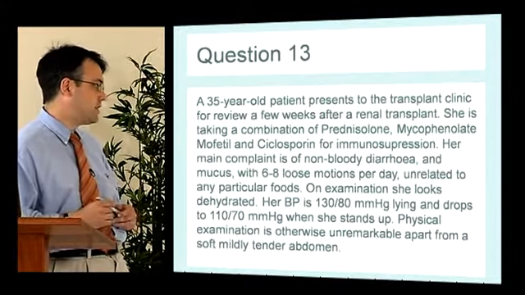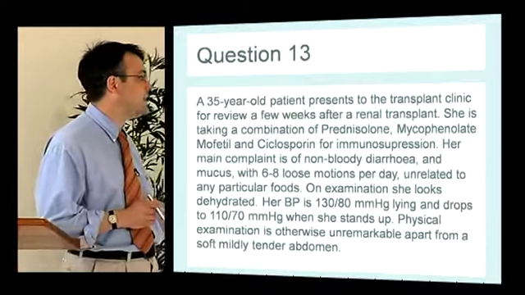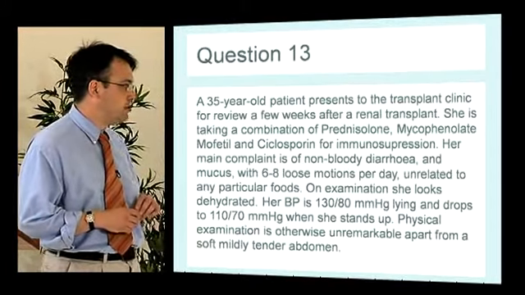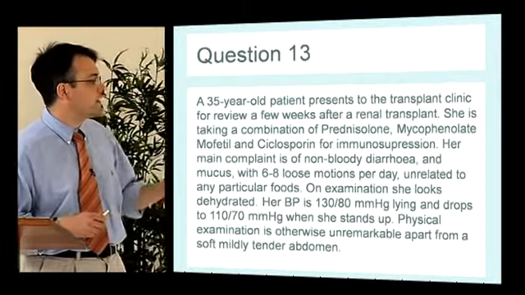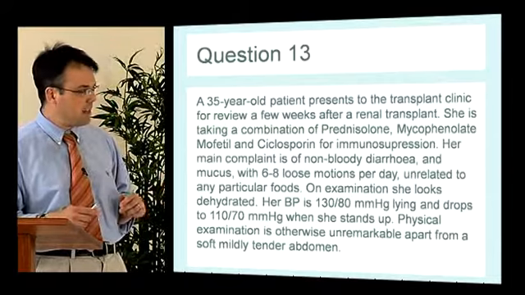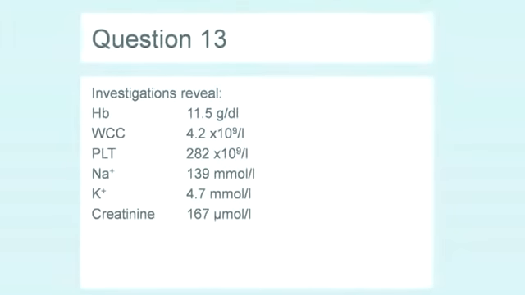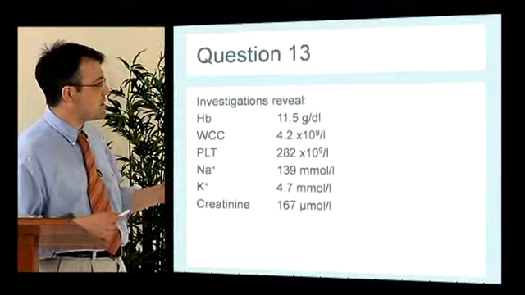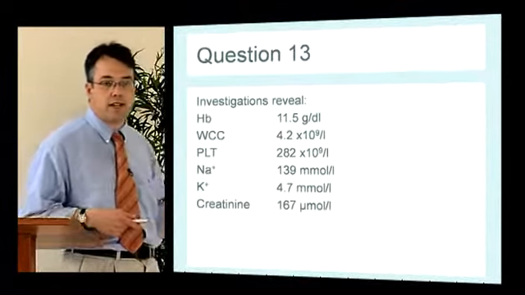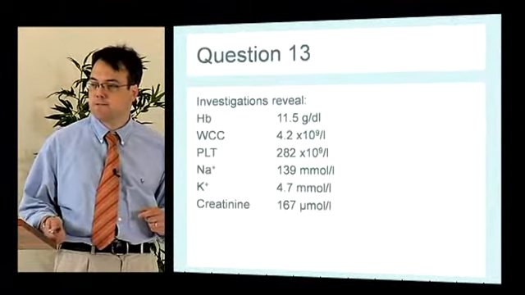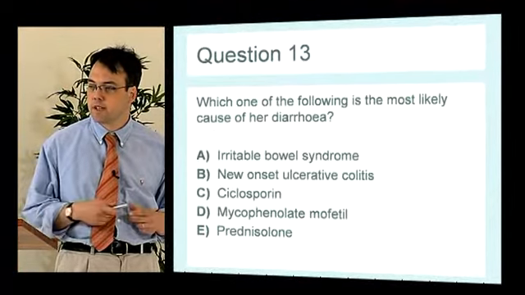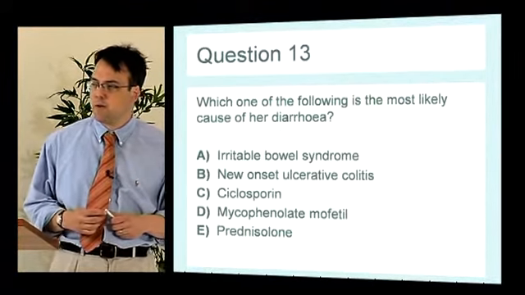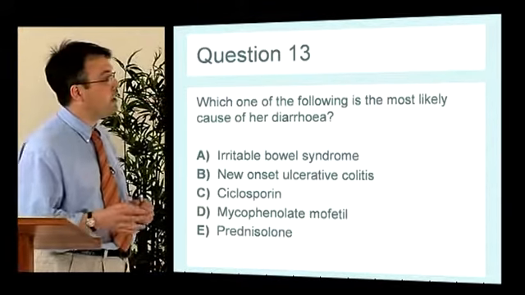She looks dry, so the diarrhoea may well be having an effect, and she has a postural drop in her blood pressure. Physical examination just shows mild tenderness in the abdomen. Blood tests, there's not much to say about the blood test really. For someone who's just had a kidney transplant, they look pretty good. So, which of the following is the most likely cause of her diarrhoea?